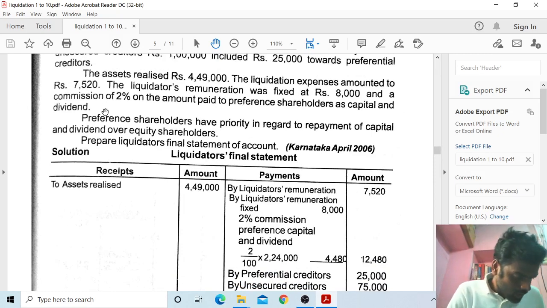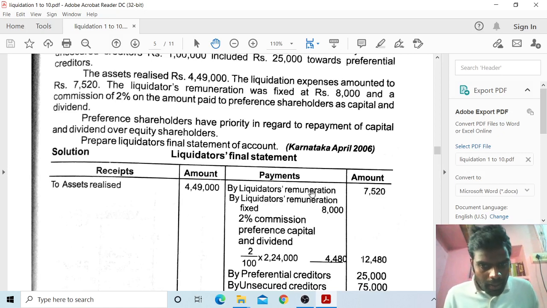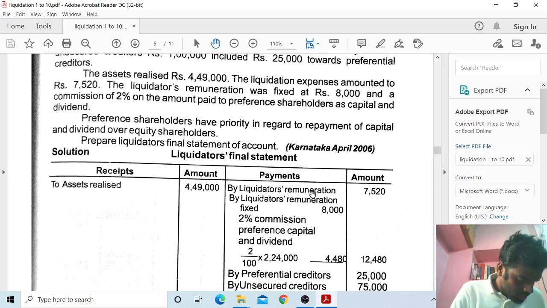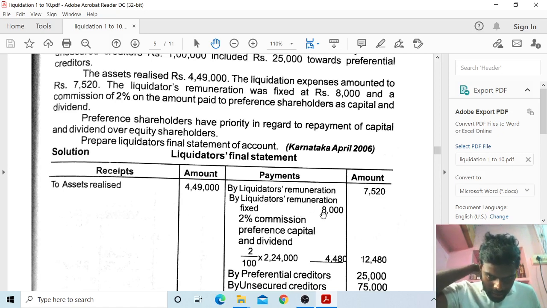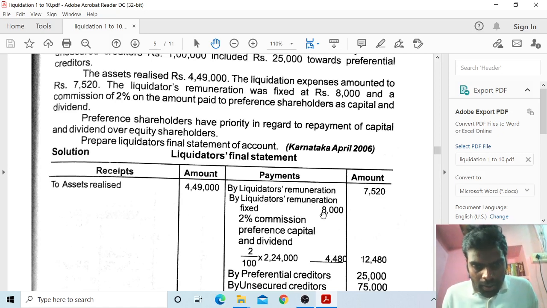Then liquidator's remuneration fixed at 8,000, plus 2% commission on the preference shareholders' payment. So minus 8,000 fixed.